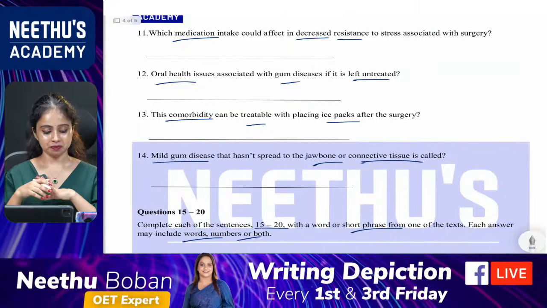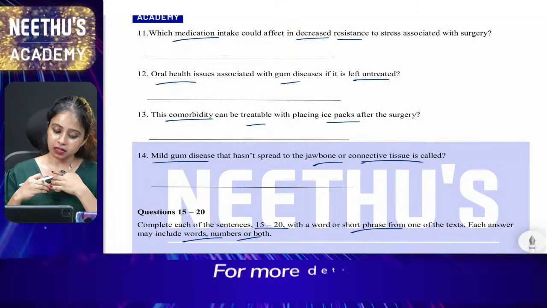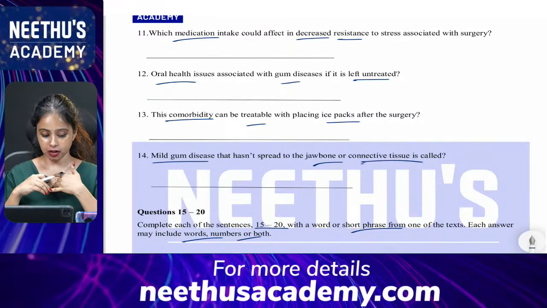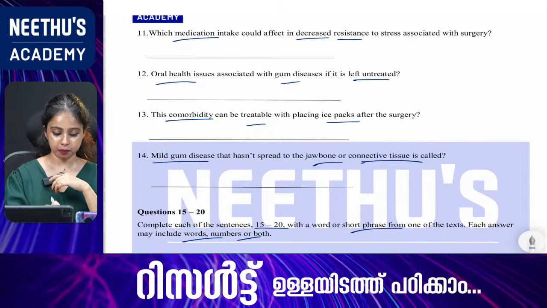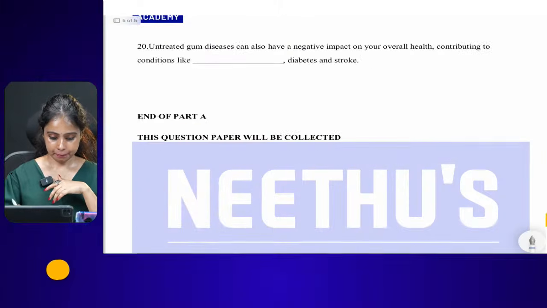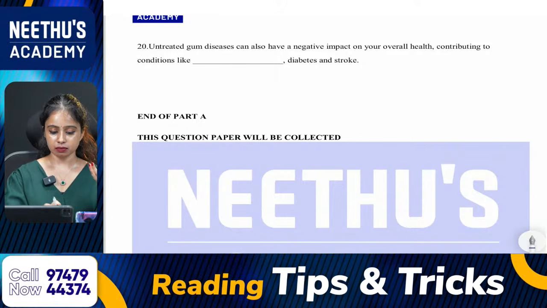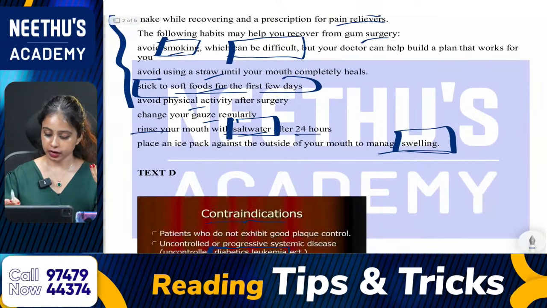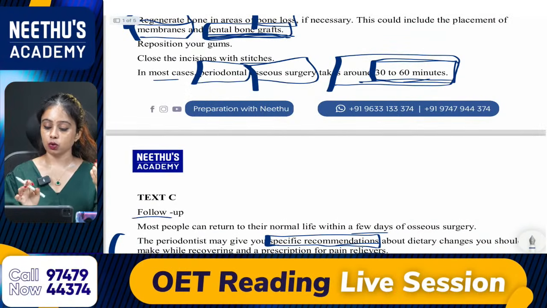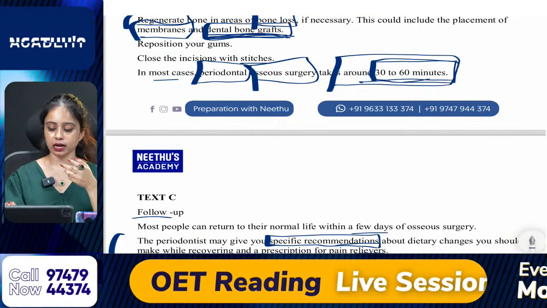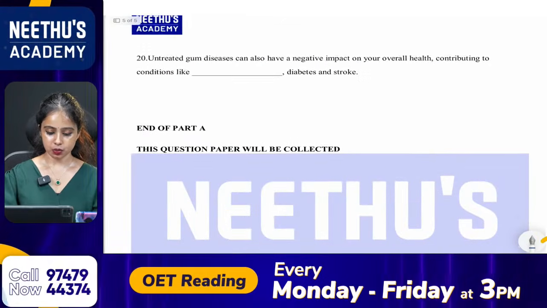Very good, Prida. How are you? Yes, Kavida, 30 to 60 minutes. Very good. Yes, Renju, 30 to 60 minutes. Yes, Jinsi, 30 to 60. When you write 30 to 60, it is like a hyphenated word, right? No, it is 30 to 60. That answer should be 30 to 60.